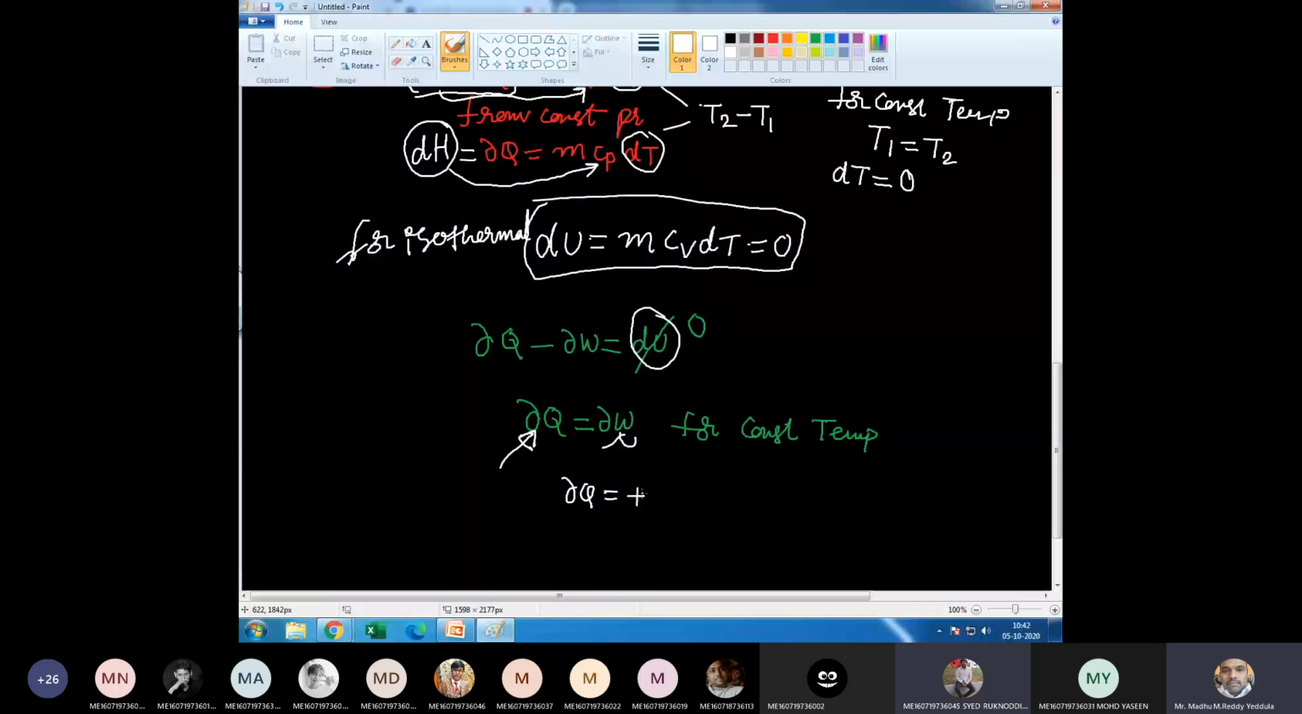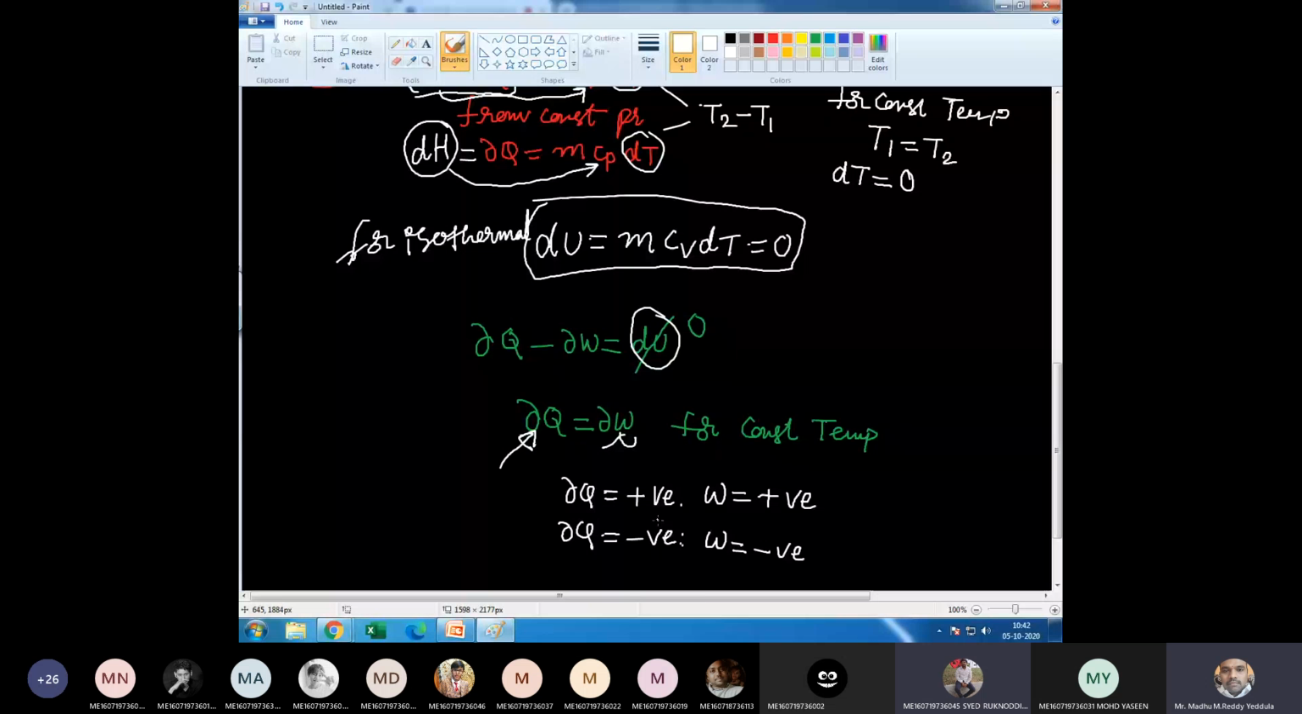In that case, work is done by the system, that is also positive. If you add the heat, it will deliver the work. If you add work to the system, if work is done on the system, then heat is rejected from the system. In that case, minus.